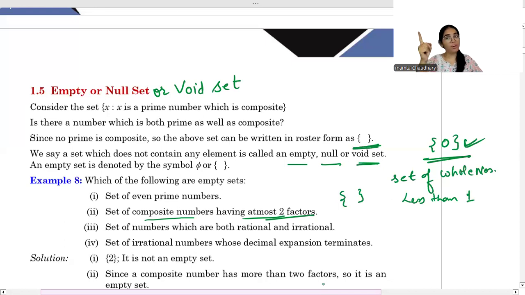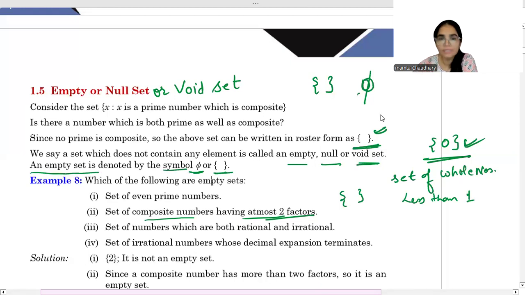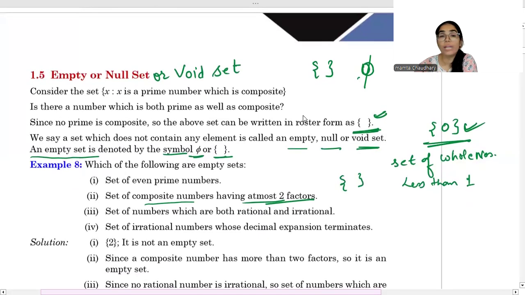Remember, one element, what we called in the last video? Try to recall. It is a singleton set. If one element, singleton set. If no element, empty set or null set. It is represented by this form, empty braces, or this phi. This symbol is called phi. So an empty set is denoted by the symbol phi or these empty braces. Clear?